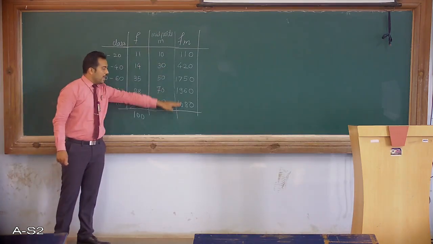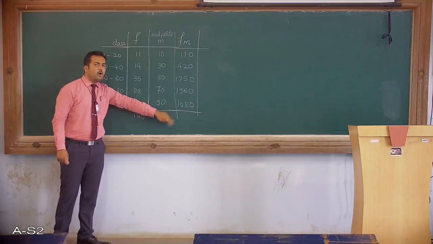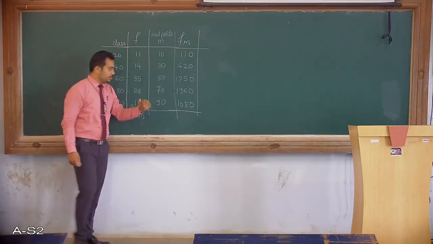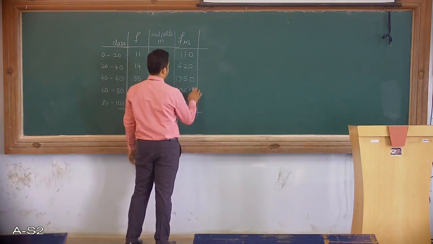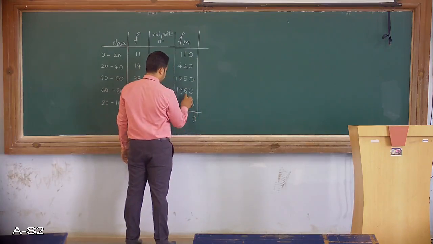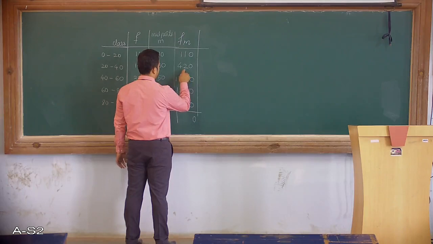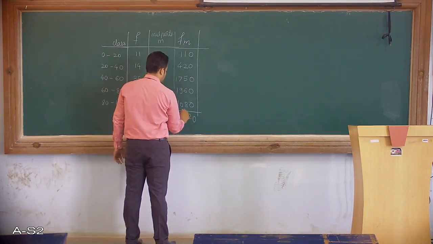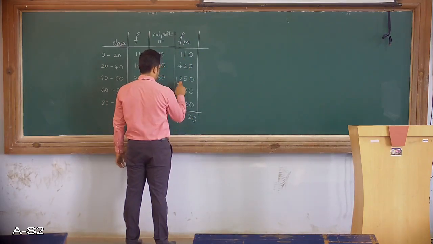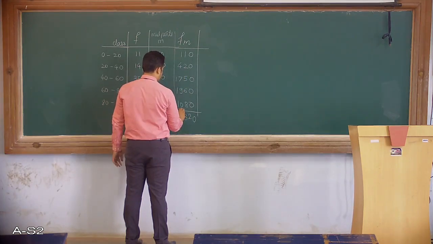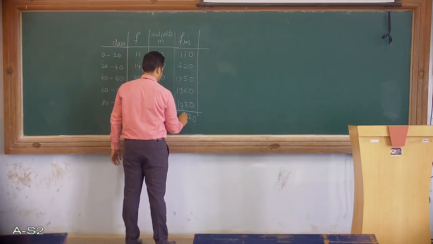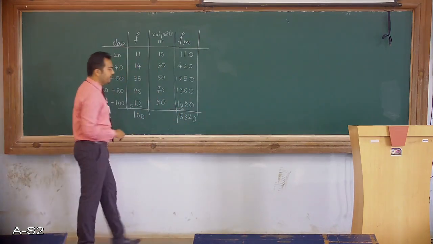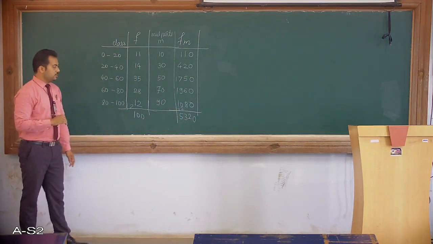If you add all of them, you get the sum of all the elements in the entire distribution. So 5320, this is the summation we have got.